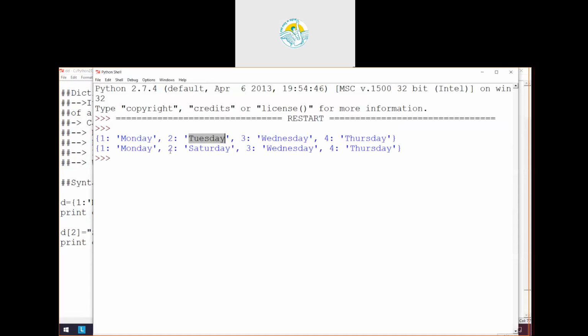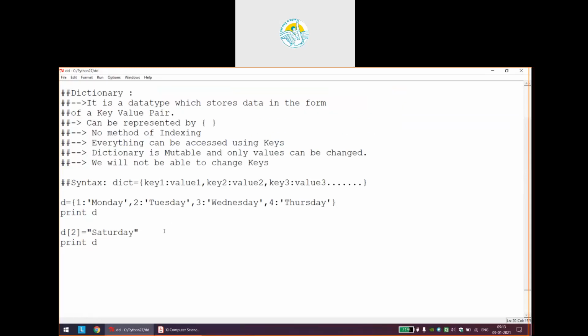And how did we do this? The syntax for changing elements of the dictionary is the dictionary name, the key in brackets, along with its new value. This is the only method by which we can change the contents of a dictionary. Remember, here we do not have any method of indexing. Dictionary name of key equal to value.